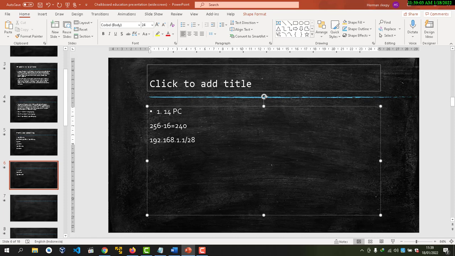Total IP in one subnet is 16. This is the prefix.